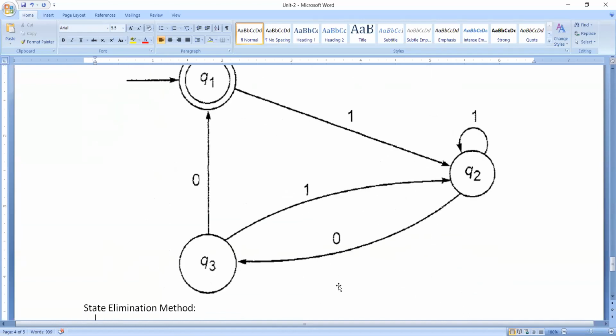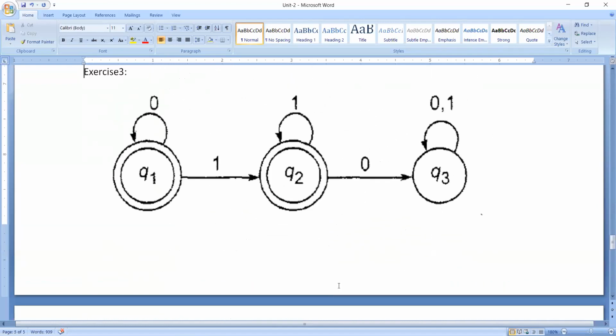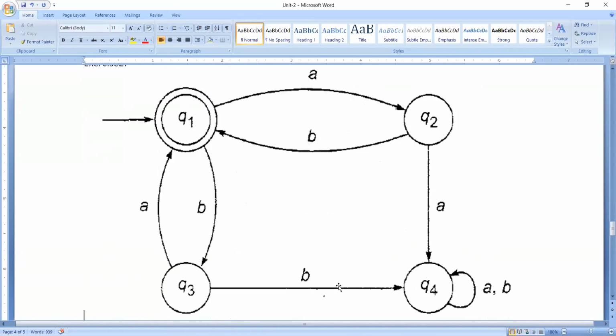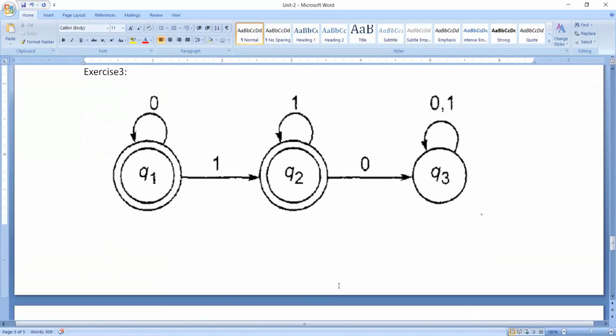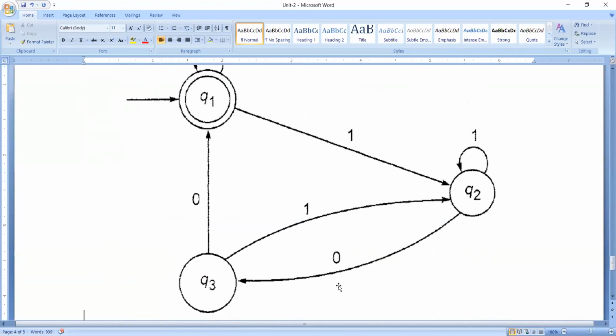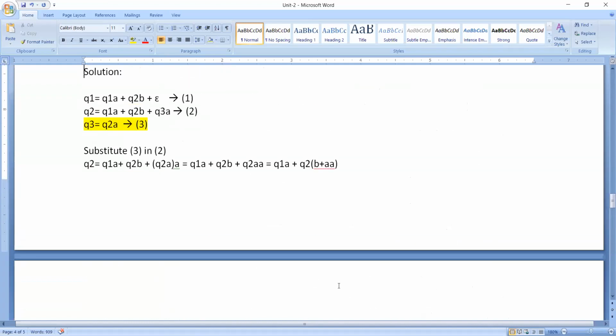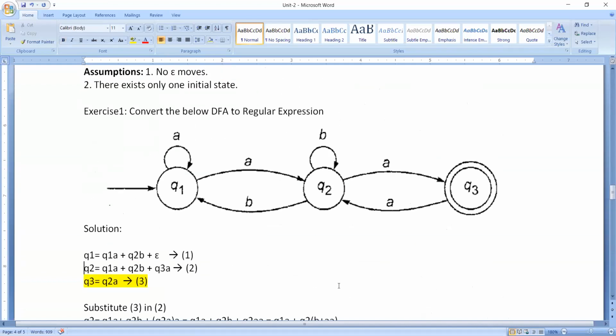I have taken plenty of graphs here as exercises. Some of them I will leave blank, and for some I will fill in the solutions here. As soon as we complete our unit, I am going to forward this Word document to your mails.